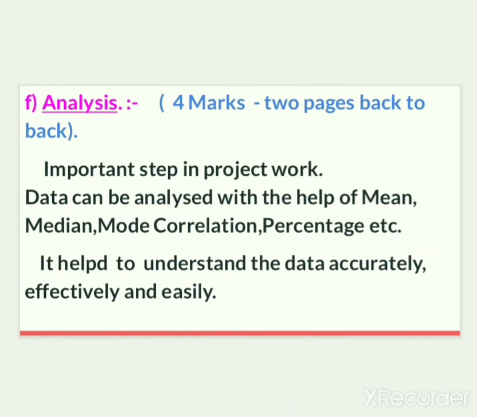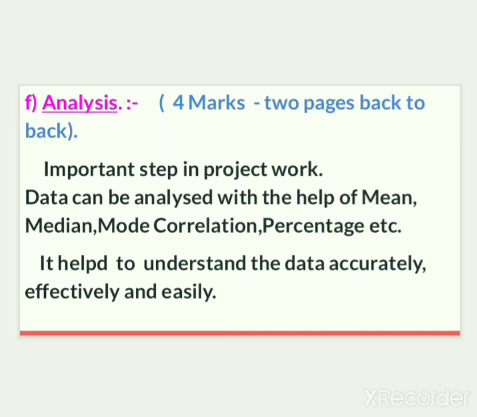The second last, sixth point in your project report is analysis. Analysis is for 4 marks, and here you can write 2 pages back to back. Analysis is an important step in the project work.